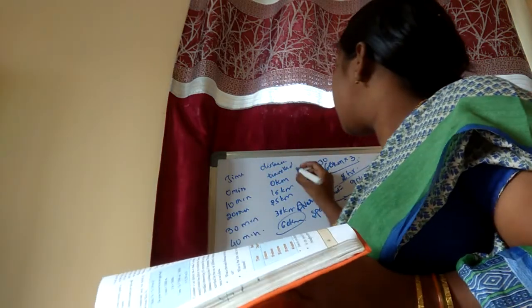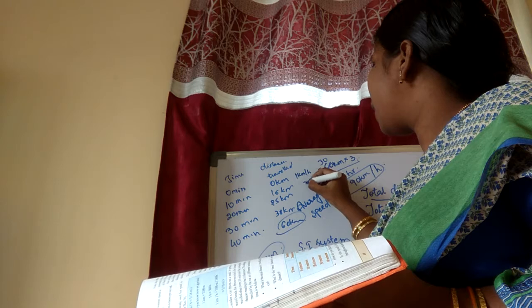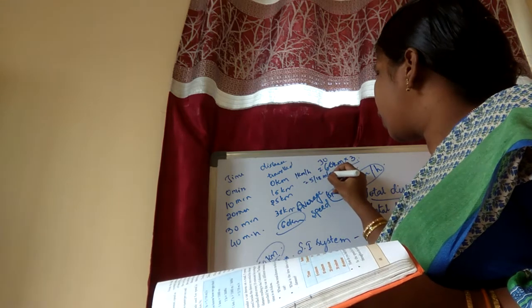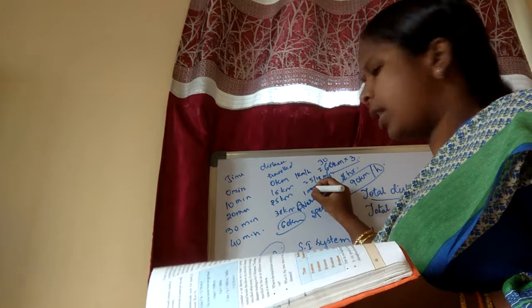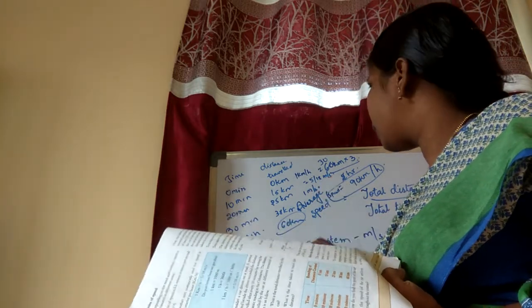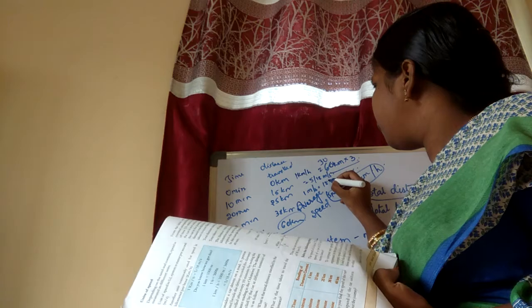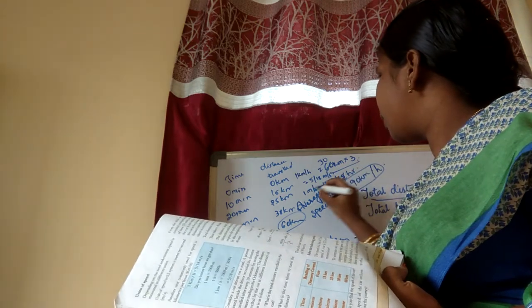Okay, children. To compare these two speeds, they must be expressed in the same units. So you should have the same units. 1 kilometer per hour equals 5 by 18 meters per second. See here, children, 1 kilometer per hour equals 5 by 18 meters per second. If you want 1 meter per second, it means 18 by 5 kilometers per hour. Now both of these are in the same units, so you can do this problem easily.